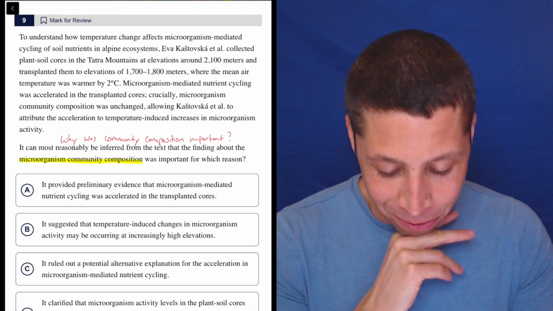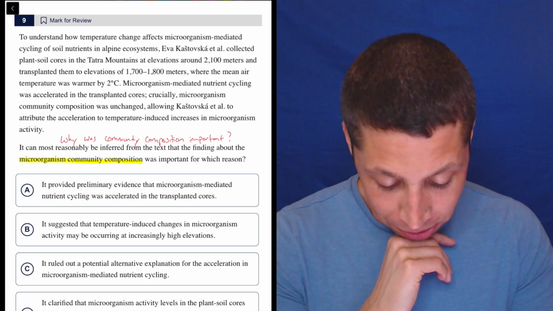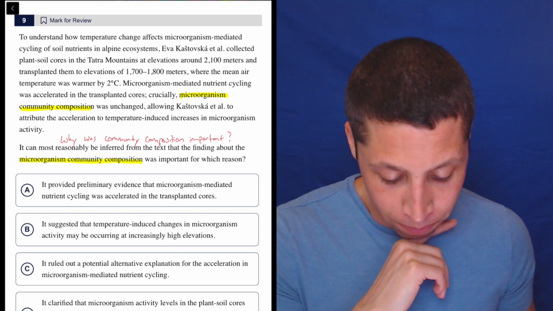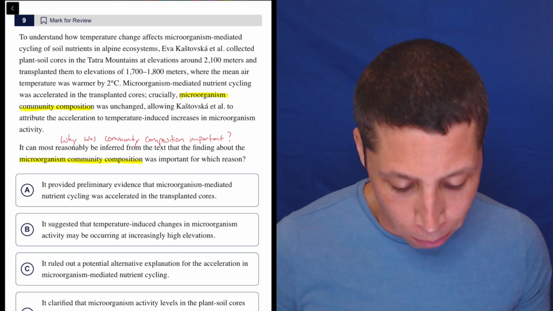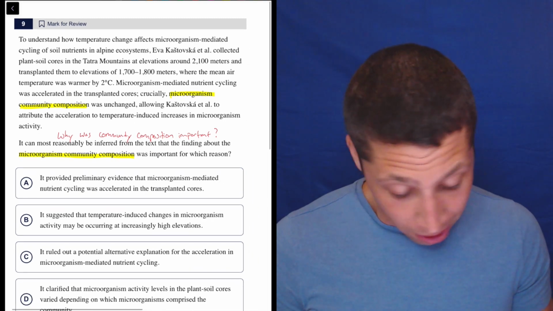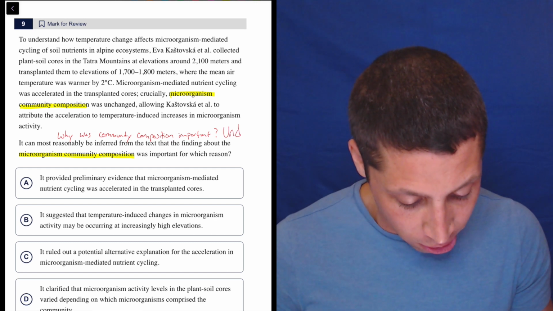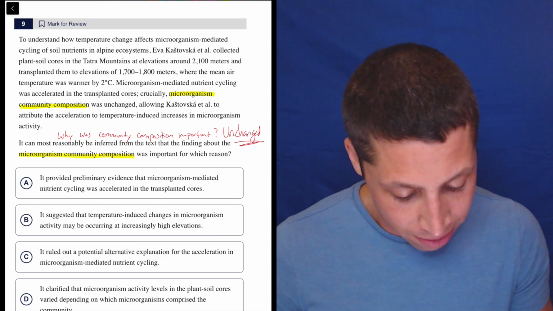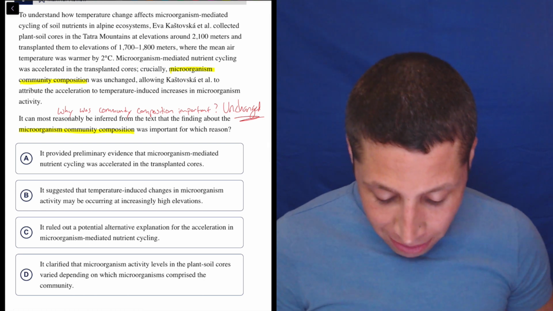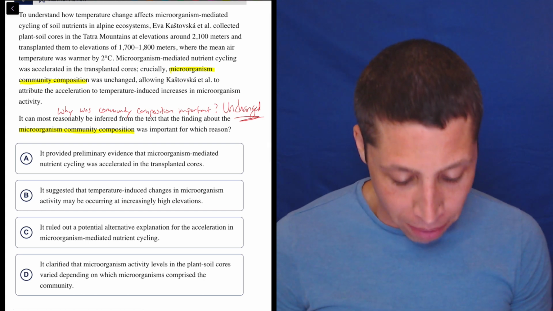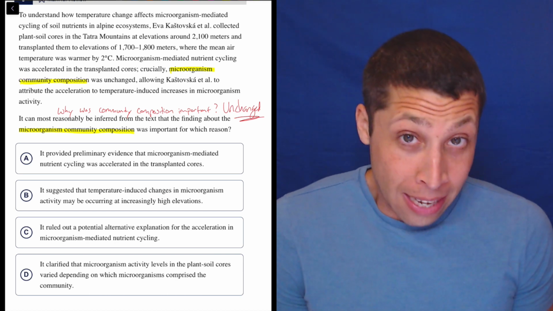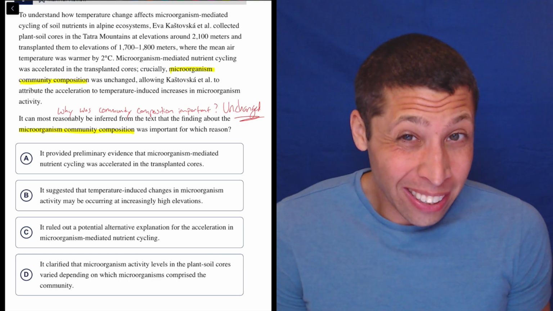Microorganism-mediated nutrient cycling was accelerated in the transplanted cores. Crucially, microorganism community composition was unchanged, allowing this person to attribute the acceleration to temperature-induced increases in microorganism activity. So why was it important? I guess because it was unchanged, right? It just says it. Let's see if there's an answer to that question that mimics that. A, it provided preliminary evidence that microorganism-mediated nutrient cycling was accelerated in the transplanted cores. Doesn't sound like anything's unchanged there. I don't know. Let's keep going.